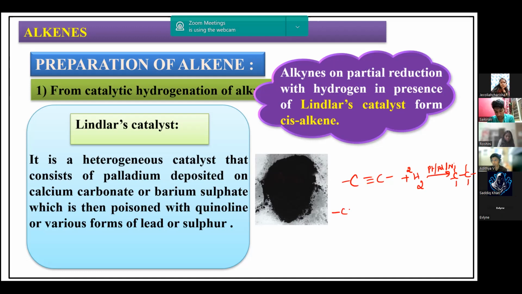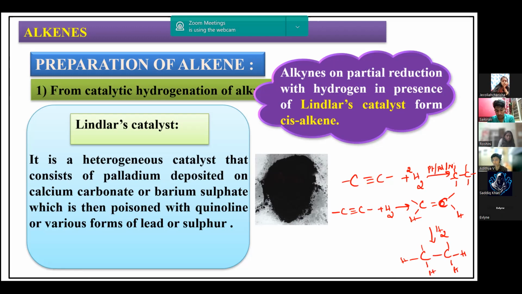Now, taking it stepwise, C triple bond C plus 1 mole of H2 becomes C double bond C with one hydrogen added on each carbon. Further, if I add 1 more mole of hydrogen, I get C single bond C with hydrogens, 2 moles of hydrogen added in total. This is the hydrocarbon we get.